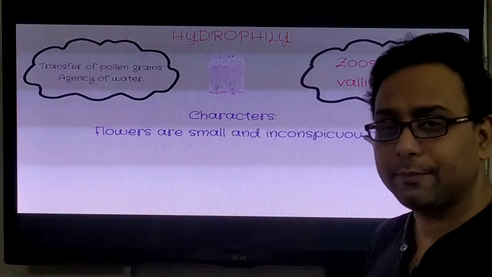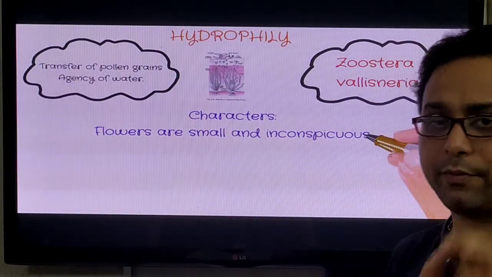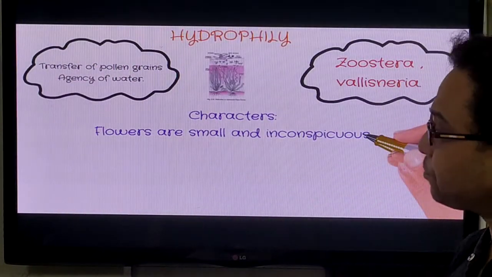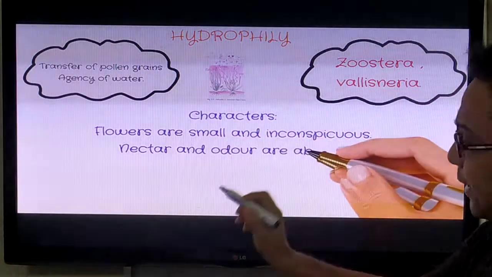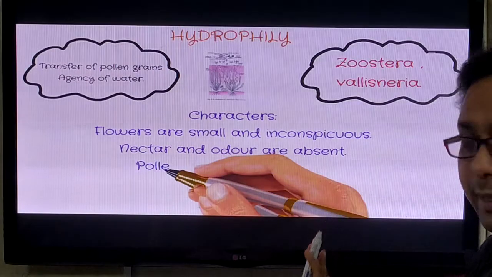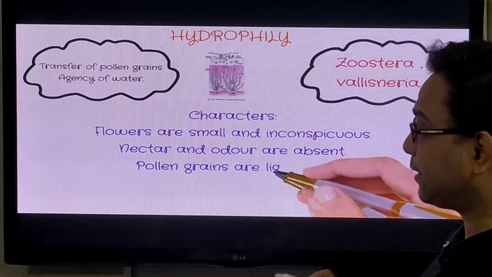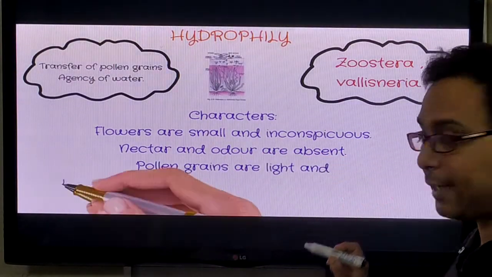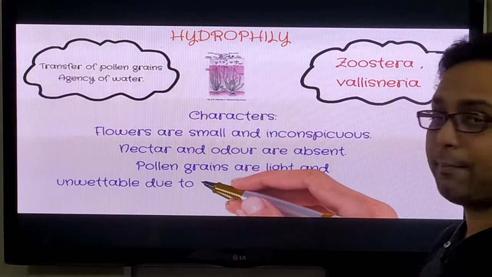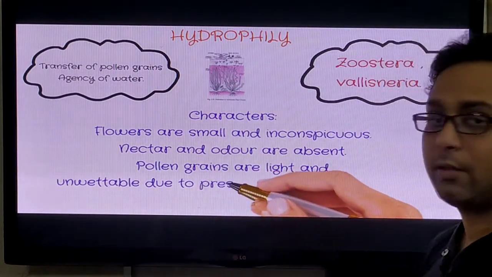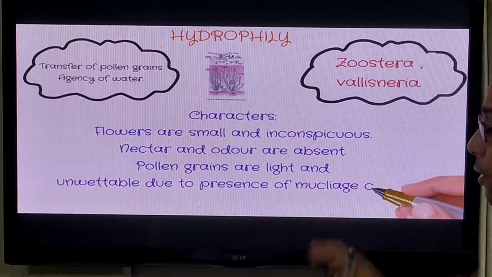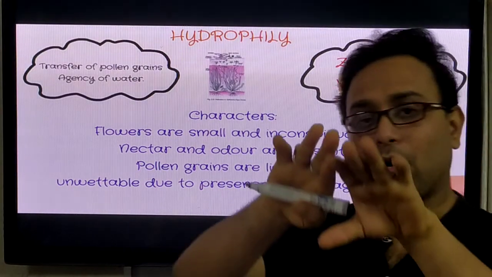Bear in mind three examples: Hydrilla, Zostera and Vallisneria. Here the flowers also have some special features. The flowers are small and inconspicuous, and nectar and odor are generally absent, but the pollen grains are very light and unwettable. This is the most important feature: they are unwettable due to the presence of mucilage covering the pollen grains.